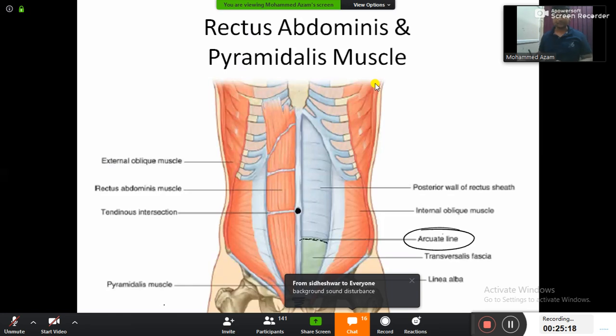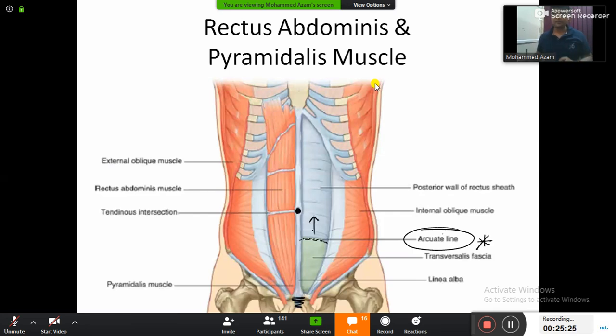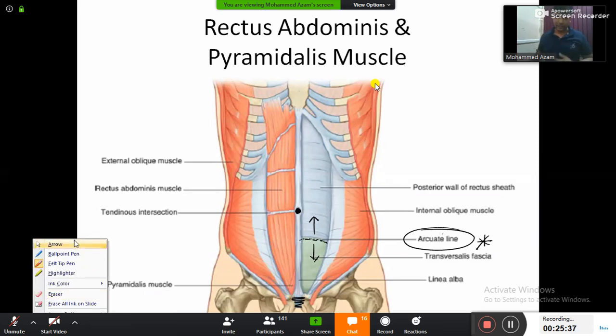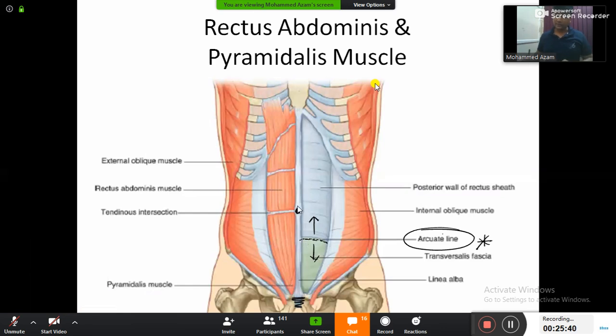Now guys, why am I telling you about this arcuate line? Because above the arcuate line, the arrangement of rectus sheath will be different, and below the arcuate line, the arrangement will be a little bit different. Are you getting my point? First of all, try to locate the arcuate line. It is between the umbilicus and pubic symphysis.